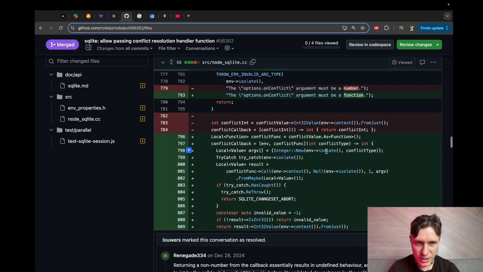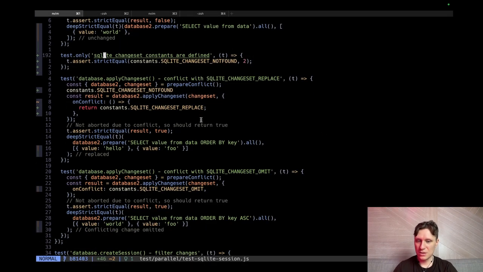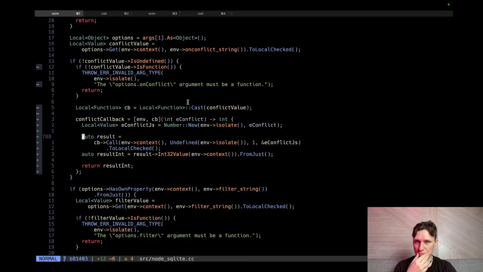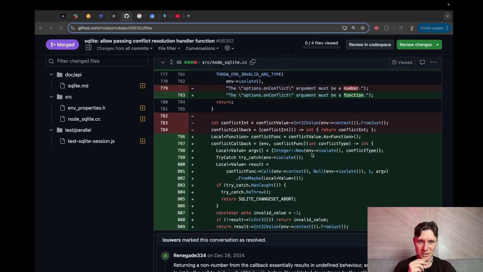And here, how they cast as function. And how do I cast? I believe I cast differently. I just use cast. And I don't know what the difference between as and just cast is. But nevertheless, let's check it.